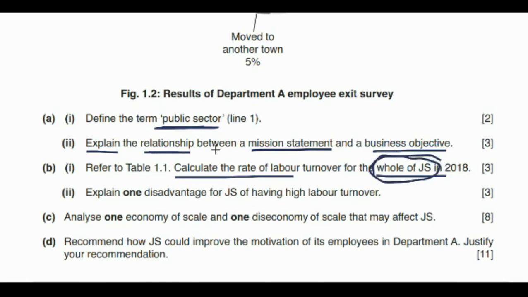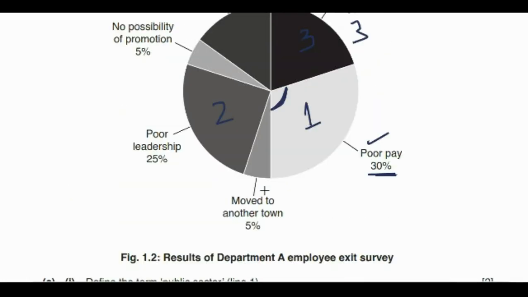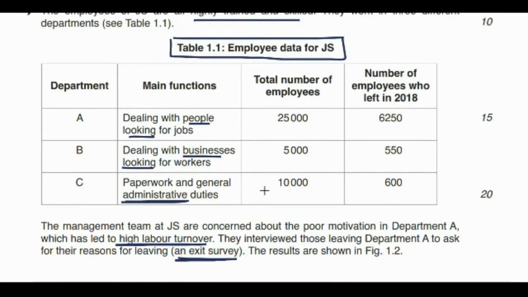When we look at the data, we see that they divided JS into 3 parts, department A, B and C. The question is specifically asking us to calculate the labor turnover for the whole organization.